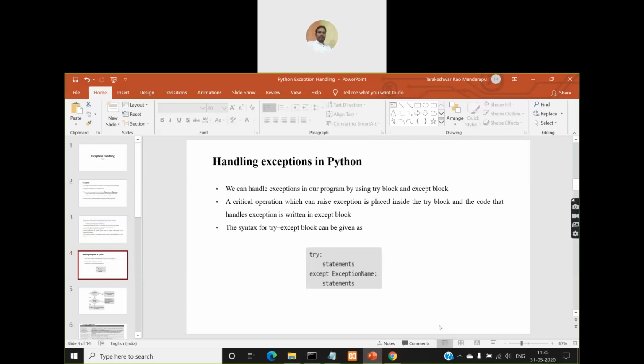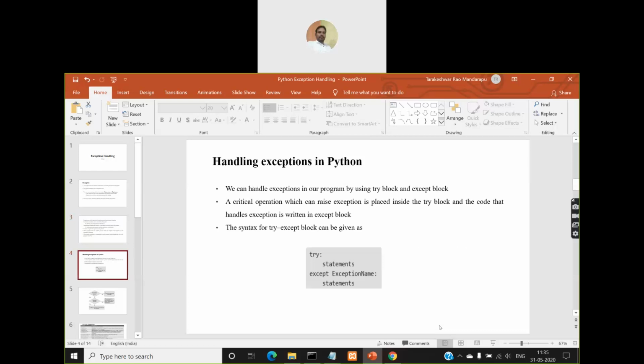In Python, we use two blocks fundamentally, though we have more blocks too. Just like in Java, you have try block, catch block, finally block, and keywords like throw and throws. Python also provides us with a try block, but instead of a catch block, you have something called an except block.